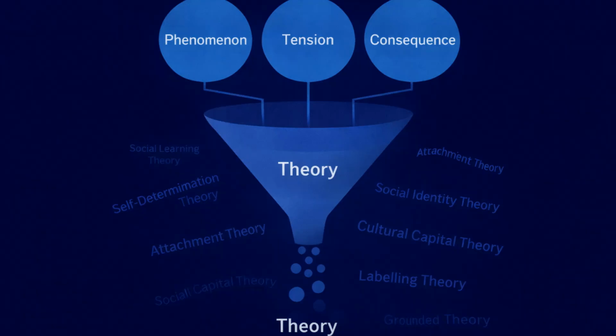Selecting a theoretical framework does not begin with scanning a list of widely cited theories. It begins with your phenomenon, your tension, and your consequence. These three elements narrow the field before you ever name a theory.